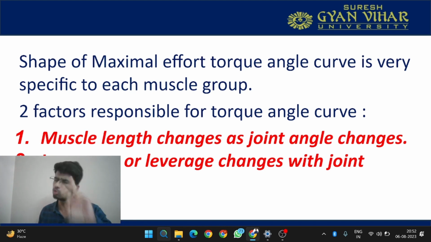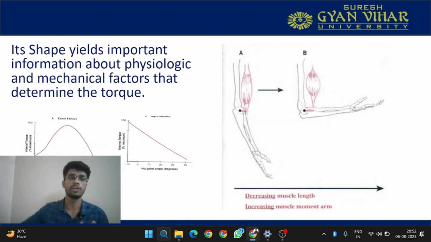So these two factors are majorly responsible for the torque angle curve. What are these two factors? First is that the muscle length changes as the joint angle changes. Second is that lever arm or leverage changes with the joint angle. So you must be aware of this. This is why we are getting this type of curve.